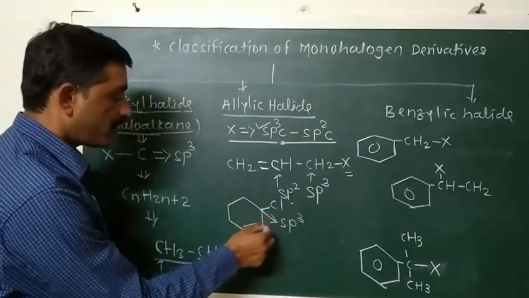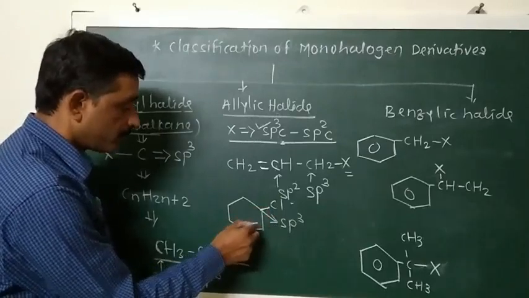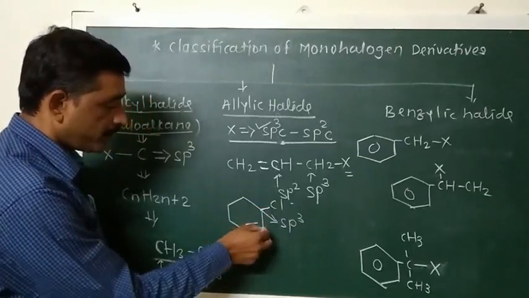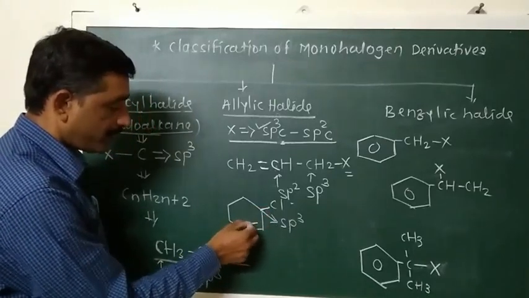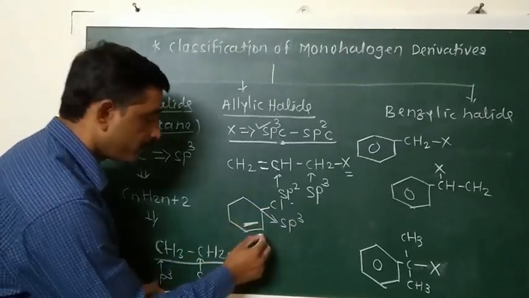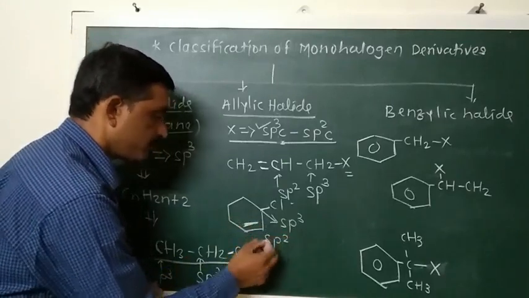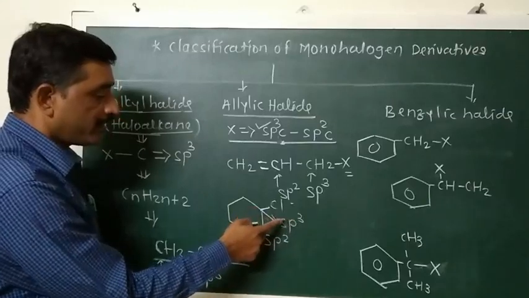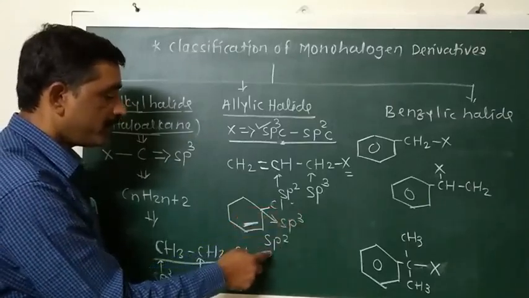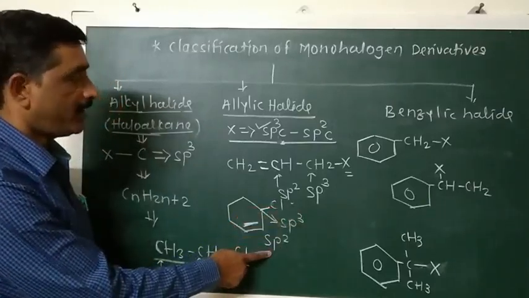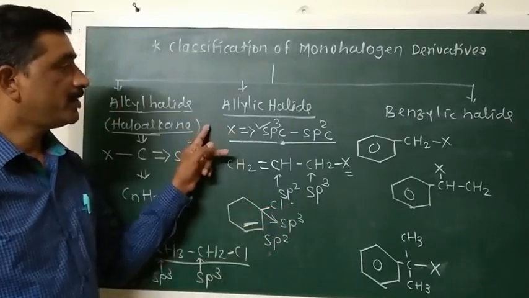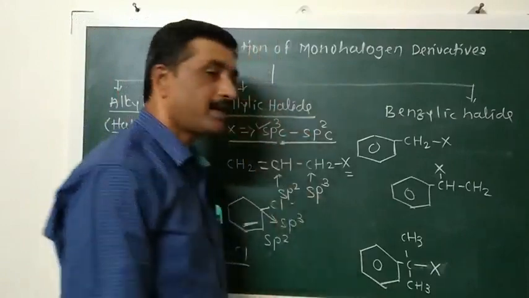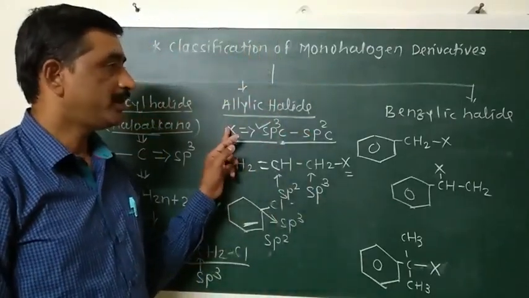This carbon atom is bonded here with a carbon atom, and that carbon atom is bonded with the next carbon atom by means of a double bond, so it is sp2. So the halogen atom is bonded with an sp3 hybridized carbon atom, which is bonded with an sp2 hybridized carbon atom. Then such a monohalogen derivative is known as an allylic halide. This is the second type of monohalogen derivative.